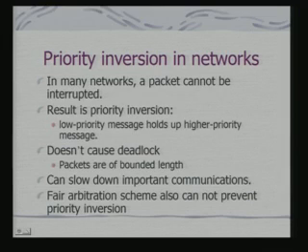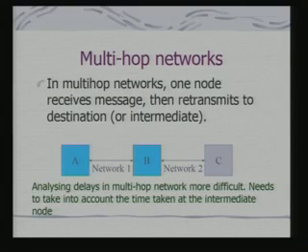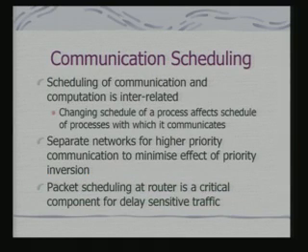Okay. So, that may lead to design of separate networks, a network for higher priority messages, and a network maybe for low priority messages. In case of a multi-hop network, one node receives a message then retransmits to the destination or an intermediate. So, analyzing delays in a multi-hop network is obviously much more difficult and needs to take into account the time taken at intermediate nodes, because the intermediate node, depending on the task, would decide what to schedule and when to schedule. So, we are therefore coming to the problem of communication scheduling.